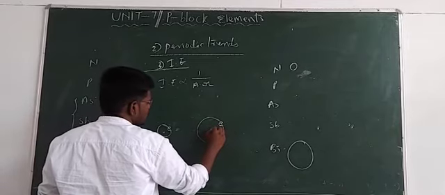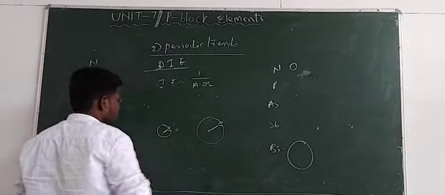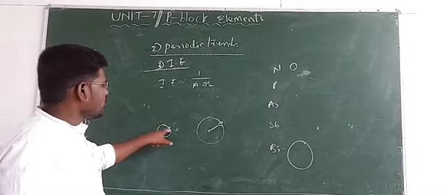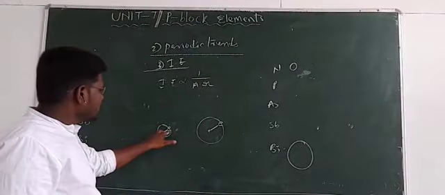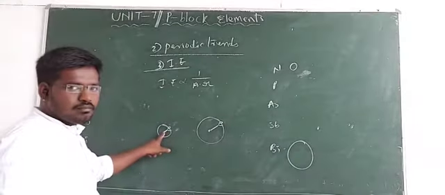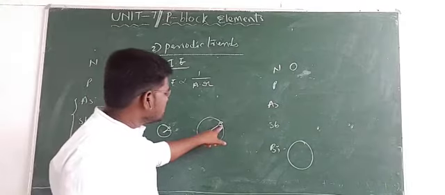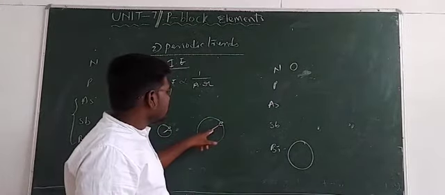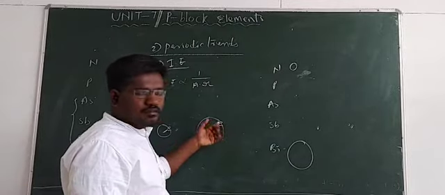Compare the distance between the nucleus and the outermost electron. In the smaller atom the distance is very small, so the electron is strongly attracted by the nucleus. In the larger atom the distance is a little more, so the attraction on the electron is poorer.